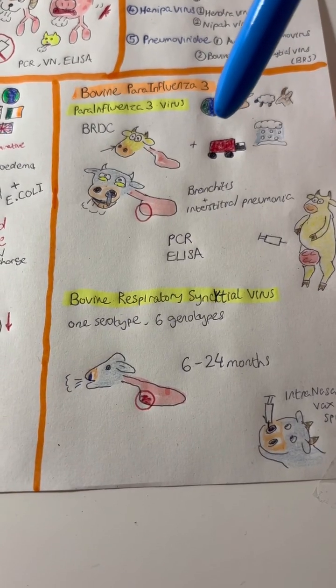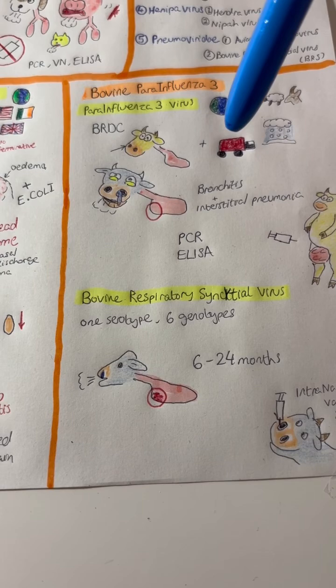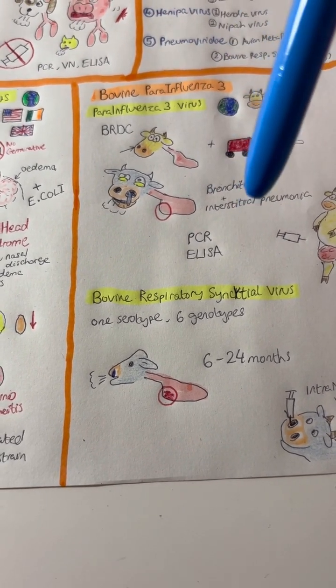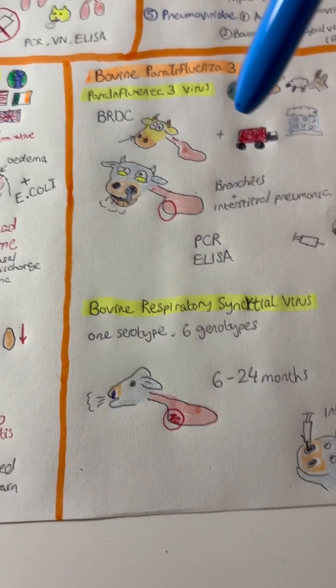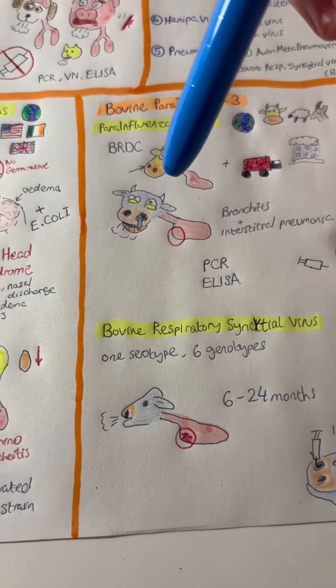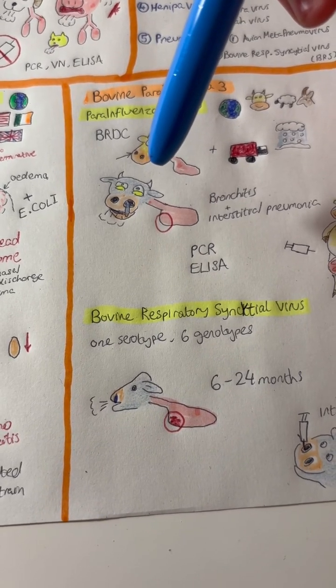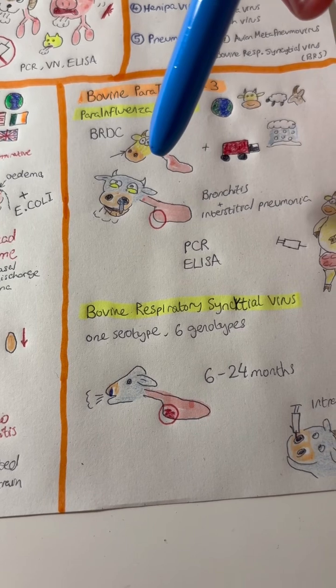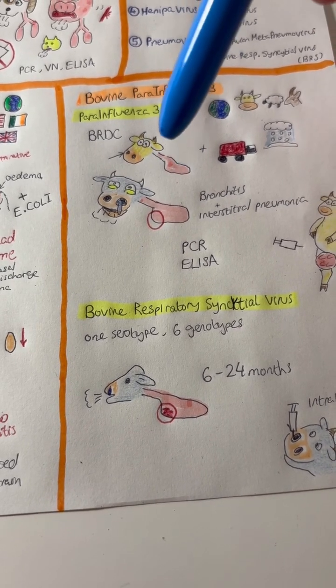This can cause hyperemia and necrosis in the lungs. This virus is located only in the respiratory tract. And as a result, they get respiratory signs, such as nasal discharge, cough, and conjunctivitis. And the virus also causes secondary bacterial infections, which are more severe. And in the pathology, we can see interstitial pneumonia and bronchitis, and tracheitis.